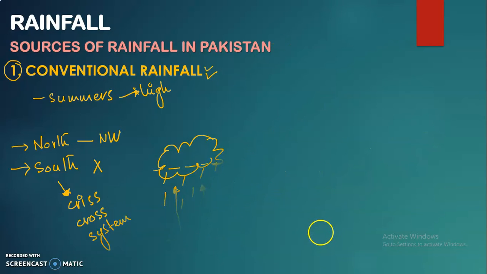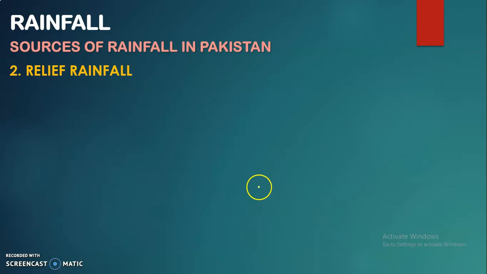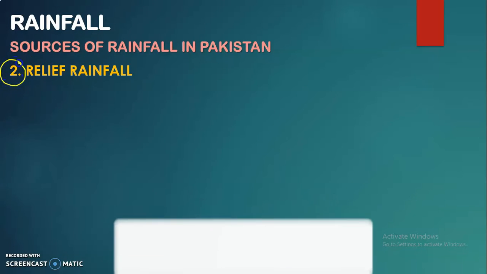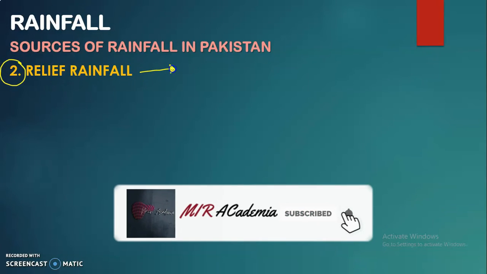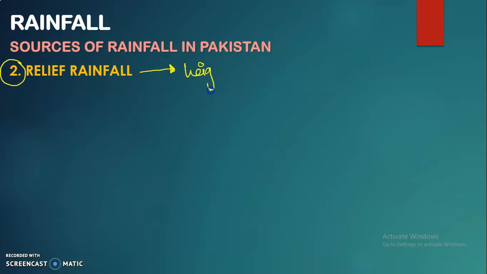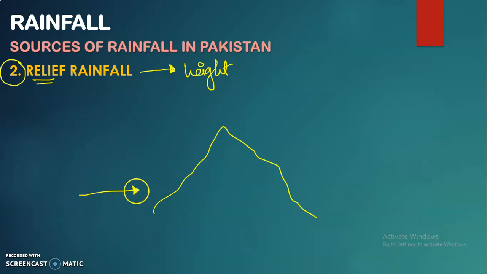Moving towards the second source of rainfall we have over here is the relief rainfall, another type of rainfall. Now this is related with the height, meaning the reliefs. When we talk about the relief rainfall, this is related with barriers. This barrier can be a mountain, a scarp edge, a ridge, it could be anything. So when a wind comes from this side, and just because it's a warm wind and it is lighter, it starts rising up along the barrier towards the upper side.